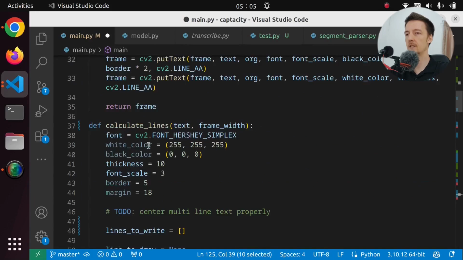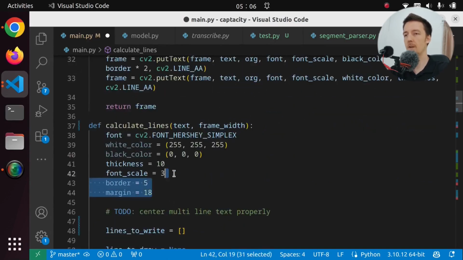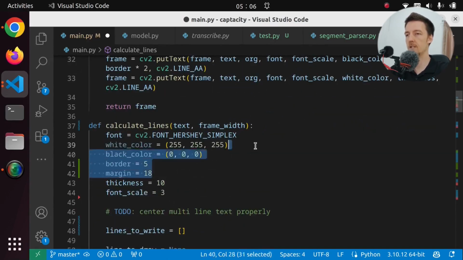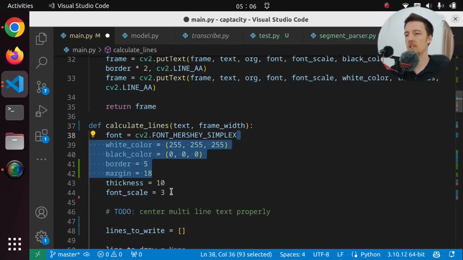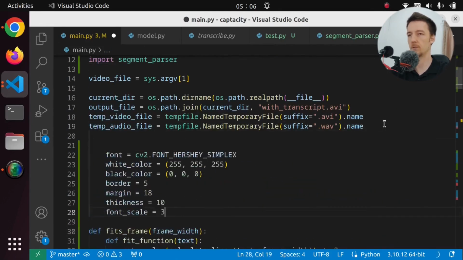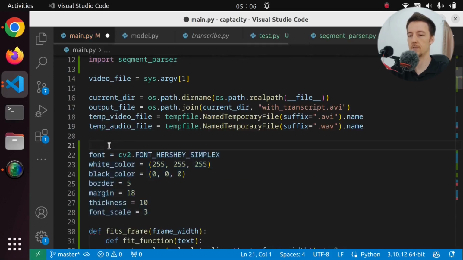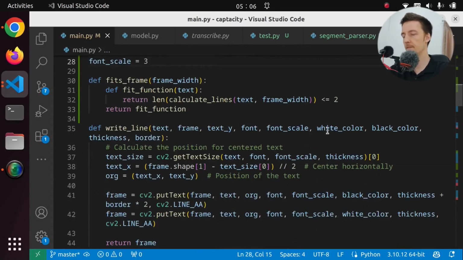But this needs the colors and the border and margin. Well, this one doesn't need the margin, but we need the margin down there. So let's move all of these in there. And we need the thickness too. Can we just move these somewhere? For now, let's just move them as global variables, but we have to do something about these. To do: make these parameters. Okay. So now we have the font and all the font properties there. So then we can access them from anywhere.